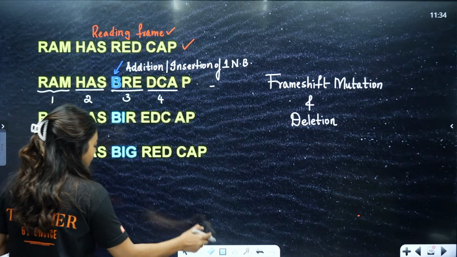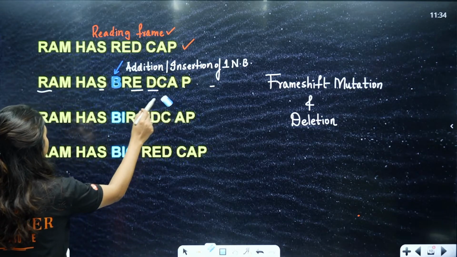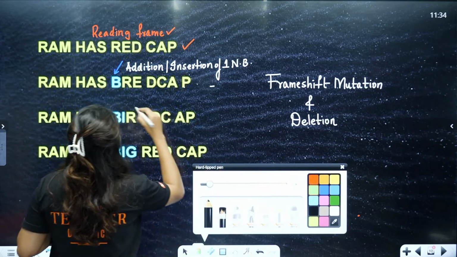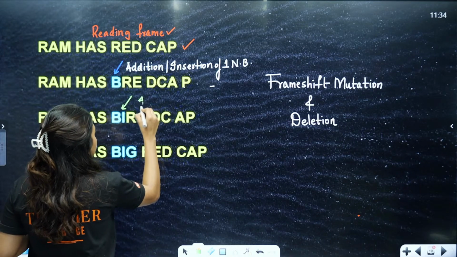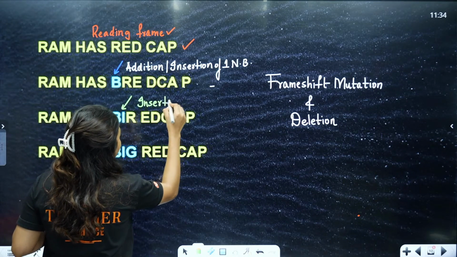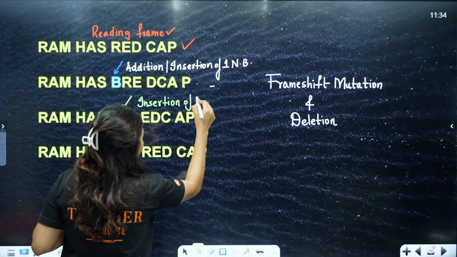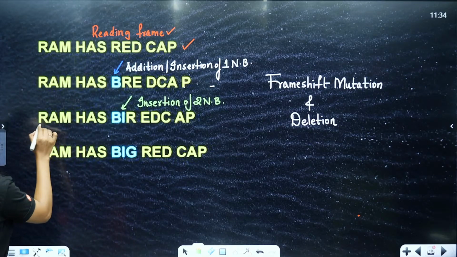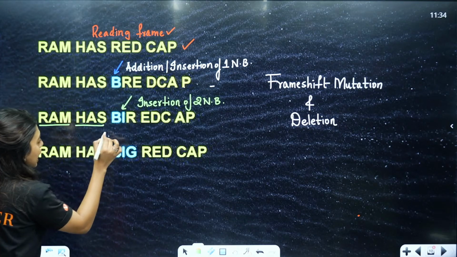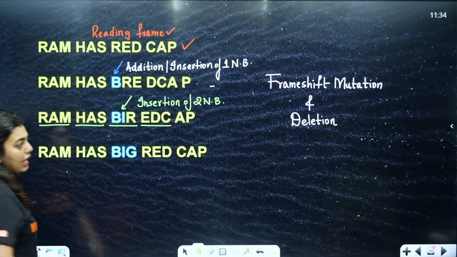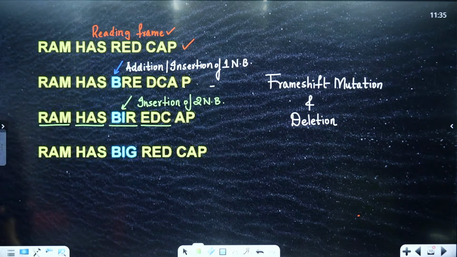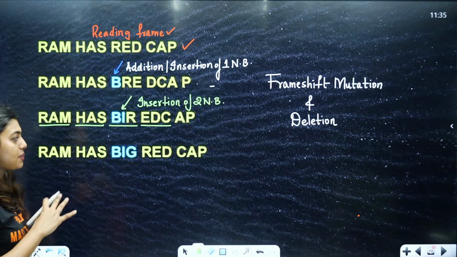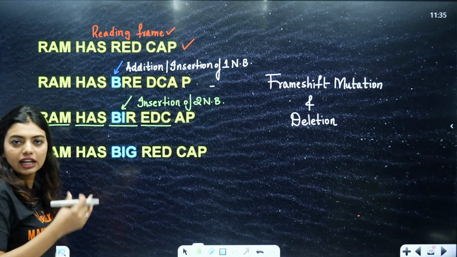Now here, students, we have added one more letter. So again, insertion of two nitrogenous bases. Now when I inserted two nitrogenous bases also, my reading frame is changed. RAM has BIR, EDC and AP. Does it make sense? No ma'am, it does not make sense at all, because I cannot read it. So insertion of two nitrogenous bases has almost changed the entire reading frame.